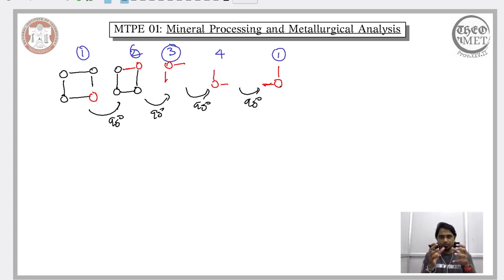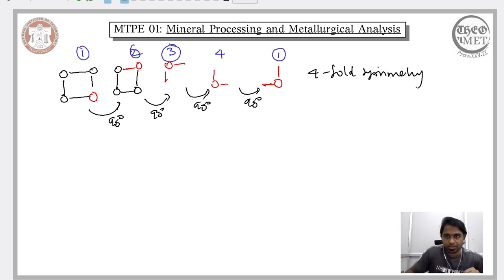So when we do 4 rotations of 90 degrees each, we were able to get back to our original arrangement of the atoms. So this is what we mean by the rotational symmetry, and more specifically, since rotating it 4 times by 90 degrees helps us get back to our original position, we refer to that as 4-fold symmetry.